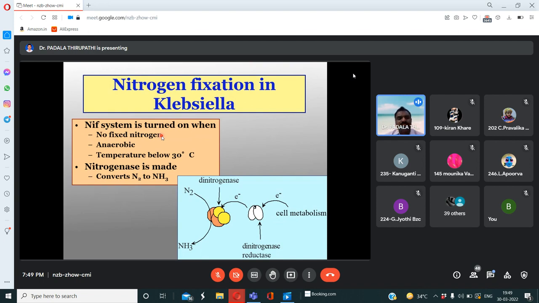Mandatory anaerobic condition, and the temperature below 30 degrees Celsius, and even though the nitrogen converts nitrogen to ammonia. See here, so this matter we can observe in this image, the slide shows this is the nitrogenase enzyme.